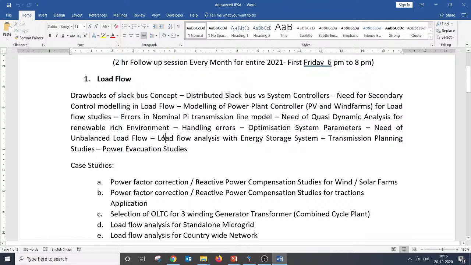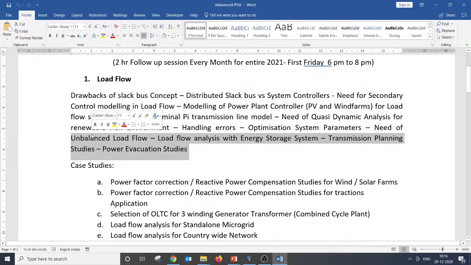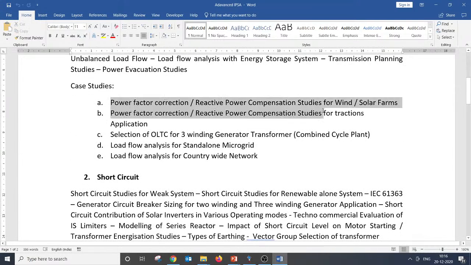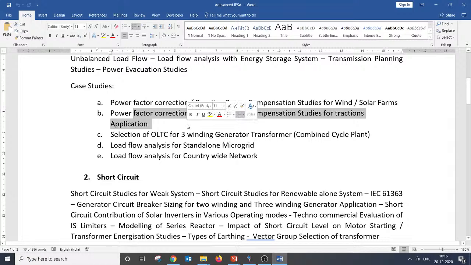We are also going to talk about load flow analysis with energy storage systems, transmission planning, and power evacuation studies for large scale power plants. These are all the things which we are going to do. This involves case studies like power factor correction, reactive power compensation studies with solar and wind farms, and reactive power compensation for traction applications. These are all the real-time case studies that we have done, and we are going to explain them.